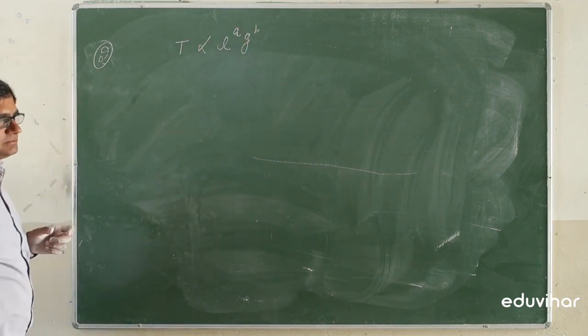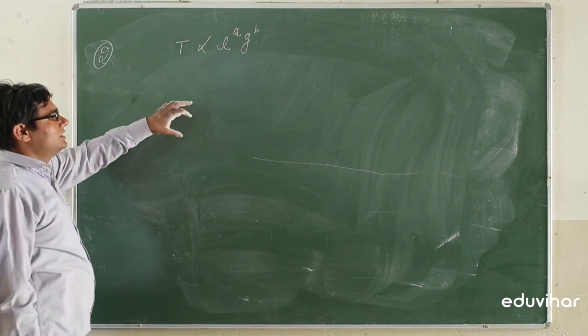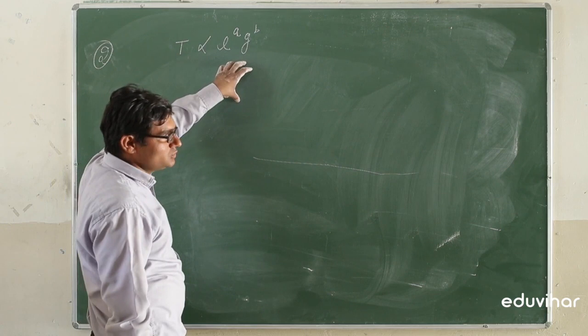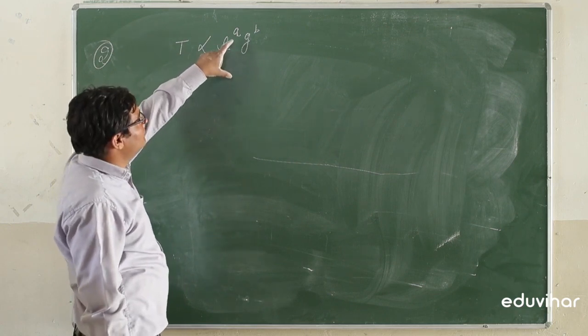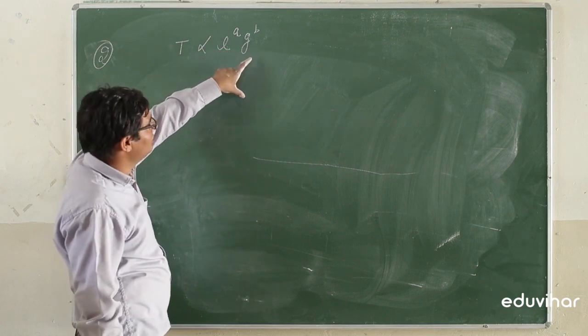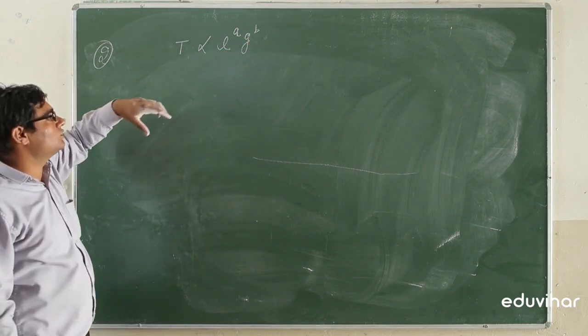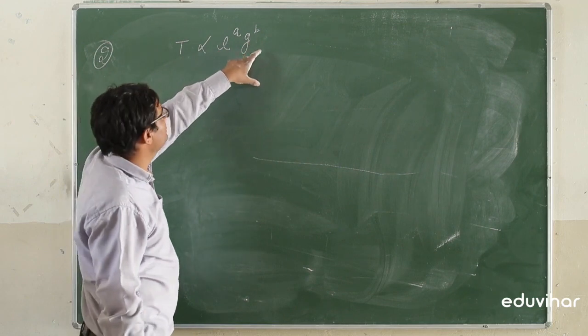The time period of a simple pendulum depends upon the length of the string and acceleration due to gravity. We don't know what the power of the length is, we don't know what the power of gravity is. So we will take the constants a and b.